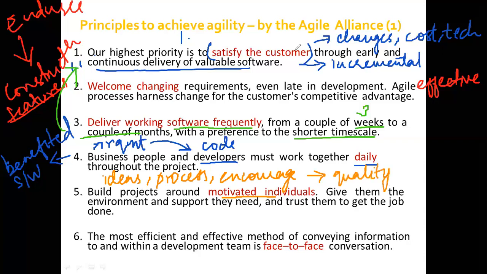In contrast, if you work around people who are not motivated, they might tell you, why do you want a new idea? Just leave it, just get it done. That is why you focus on working around motivated people. These motivated people are going to provide the support you need, and you can even trust them to get the job done. These are the advantages of working around motivated people.